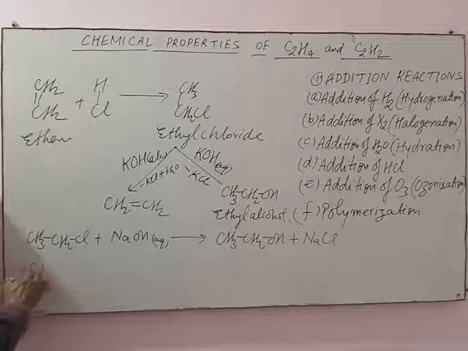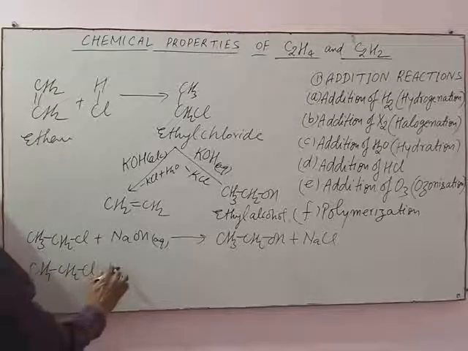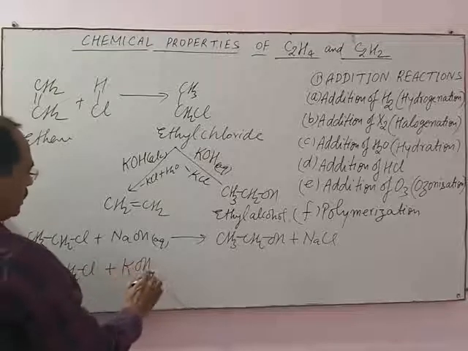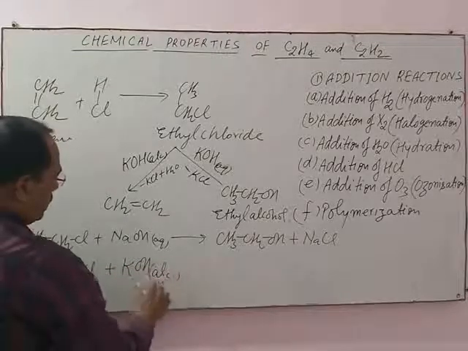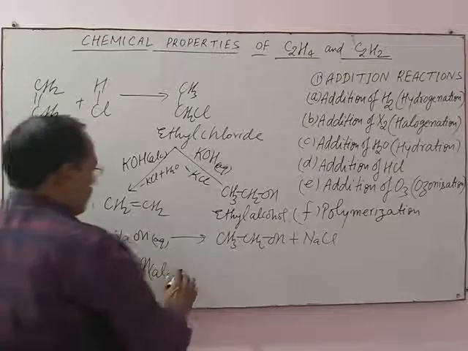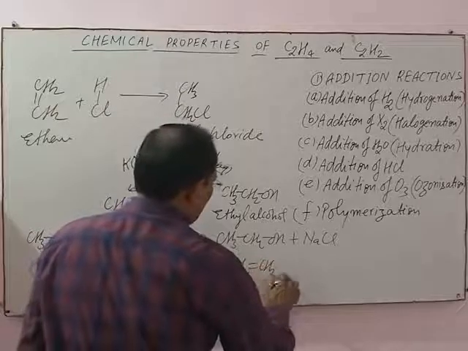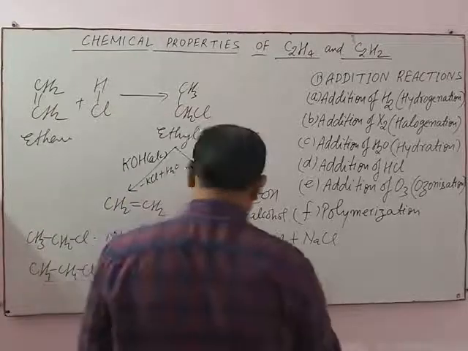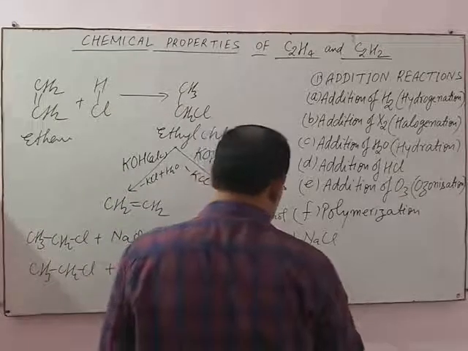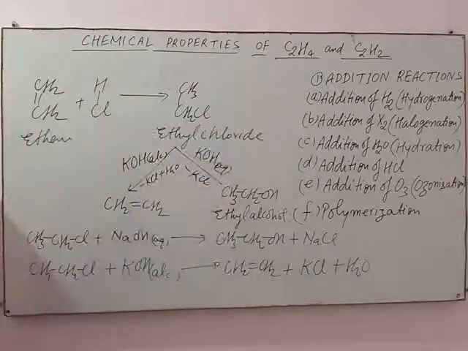And when CH3CH2Cl plus KOH alcoholic, means KOH is dissolved in ethyl alcohol, then what happens? CH2=CH2 plus KCl plus H2O is obtained.